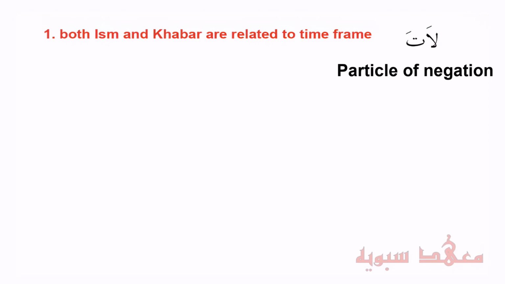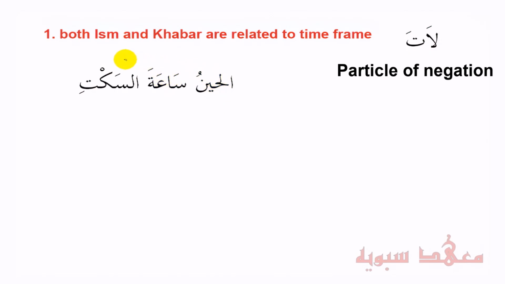Now, the best thing to do is just to illustrate this with an example. We have this sentence here. Let's first of all just explain it without this Laat. So let's pretend this is not here. This is for negation, but let's pretend it's not here. So it says al-hinu. Al-hinu means at this present moment, or this present time. And we have here sa'a. Sa'a means a moment or an hour, however you translate that. So a period of time, a short period of time. So this is the ism, and this is the khabar.